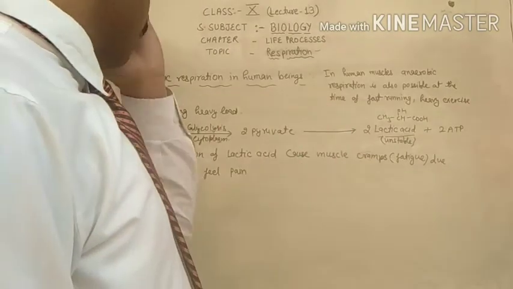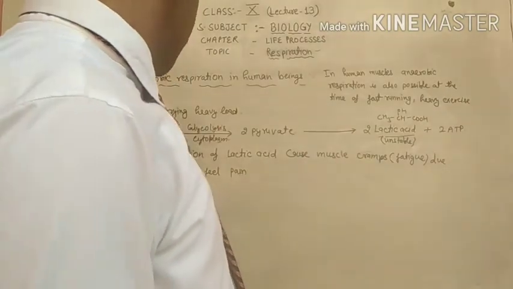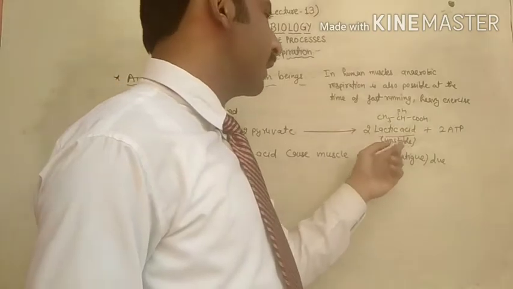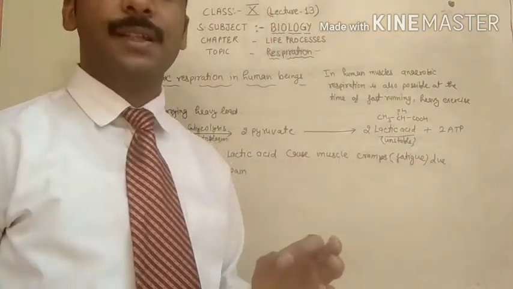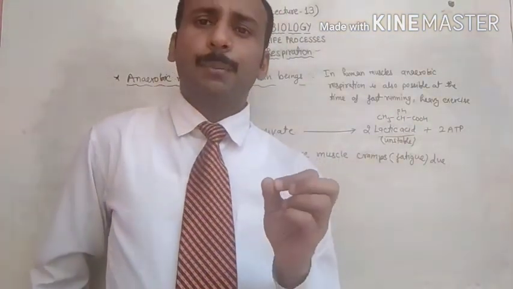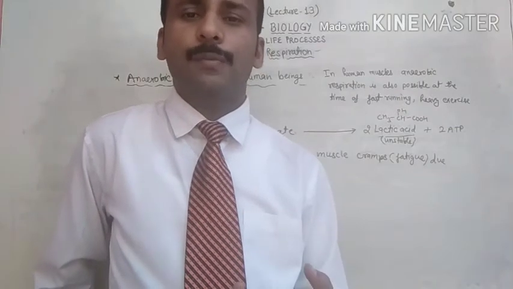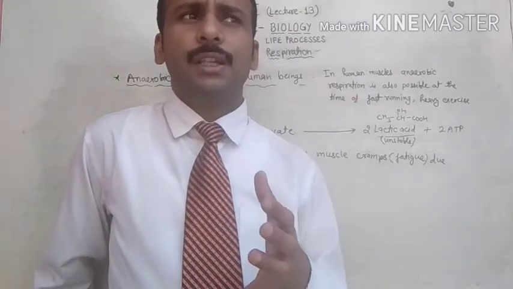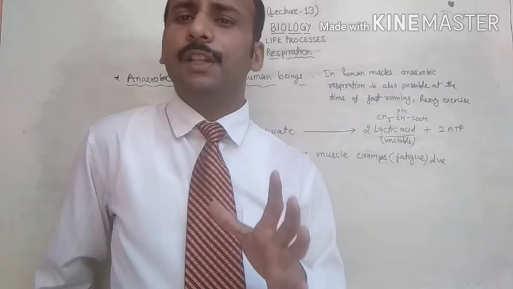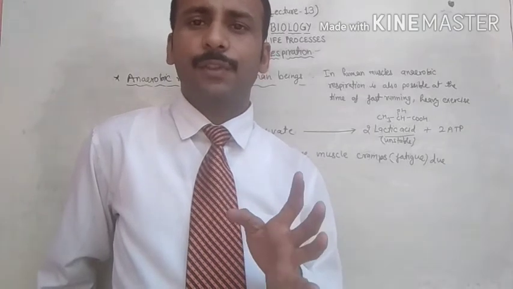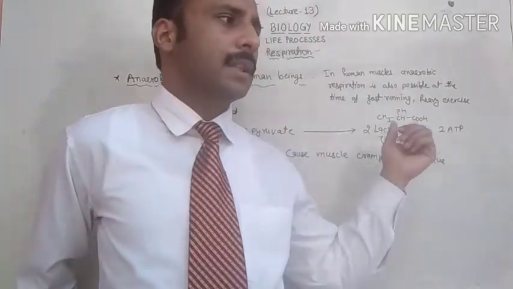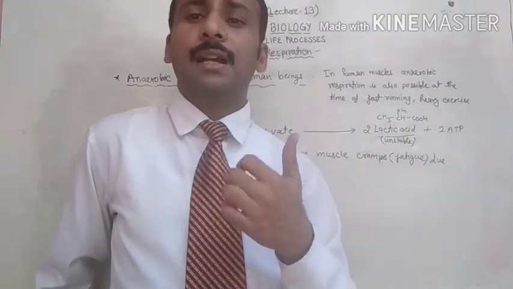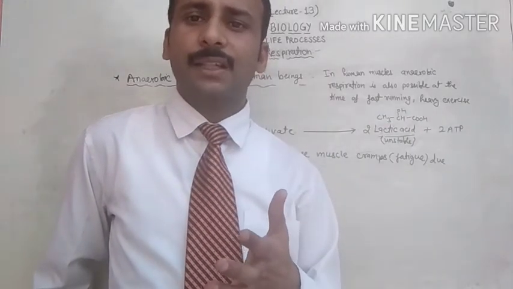So what happens due to this condition? This lactic acid is unstable. After taking a bath in hot or lukewarm water, or after taking a proper rest, the person will feel comfortable, because lactic acid is an unstable compound.